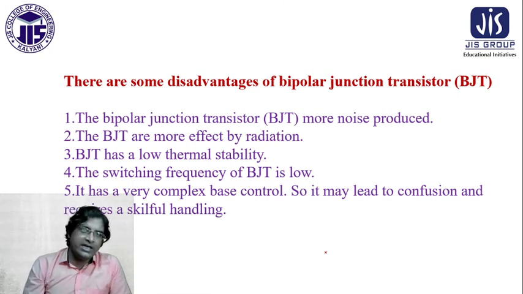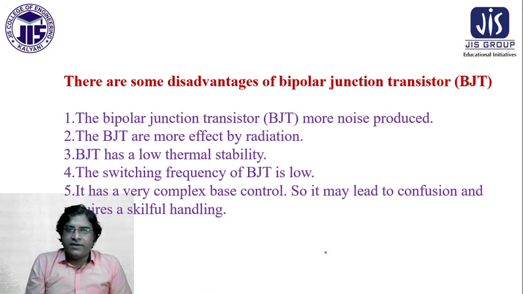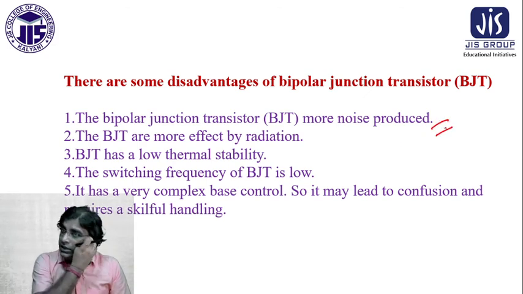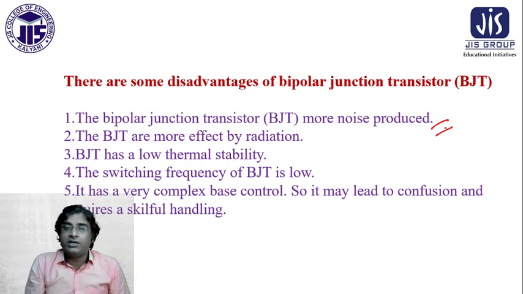This change is there because the bipolar junction transistor has some advantages and disadvantages. So what are the disadvantages? The first disadvantage is that the bipolar junction transistor, BJT, produces more noise. Yes, BJT creates a huge noise. Now the BJT is more affected by radiation. The radiation effect is very high.